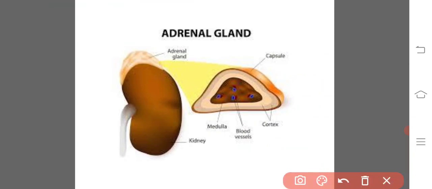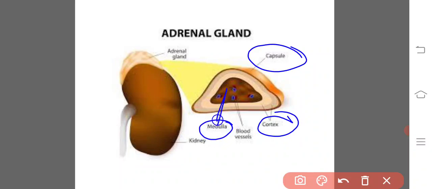Outside there is a capsule covering. Internally you can differentiate an outer cortex and an inner medullary region. So this is the medulla and this is the cortical region.